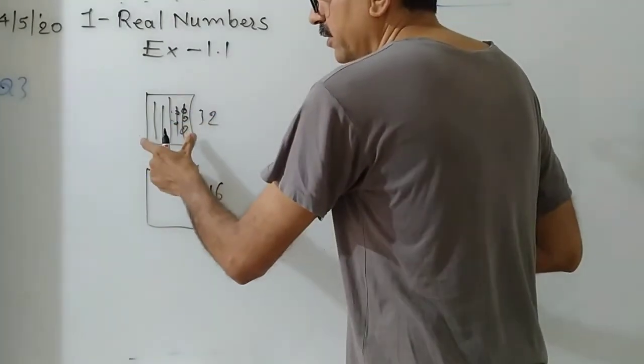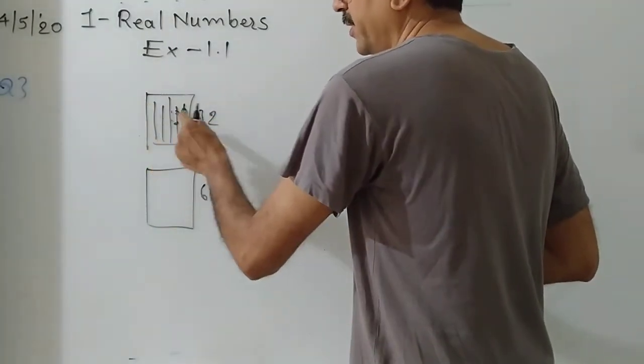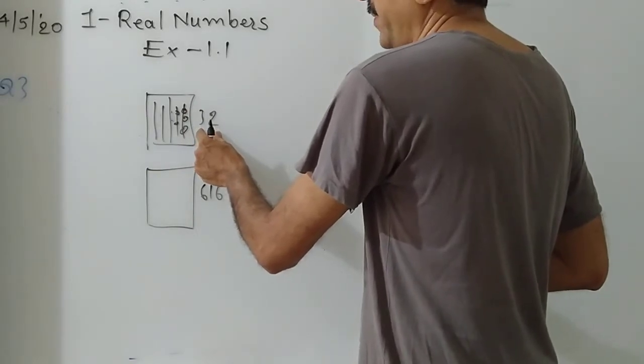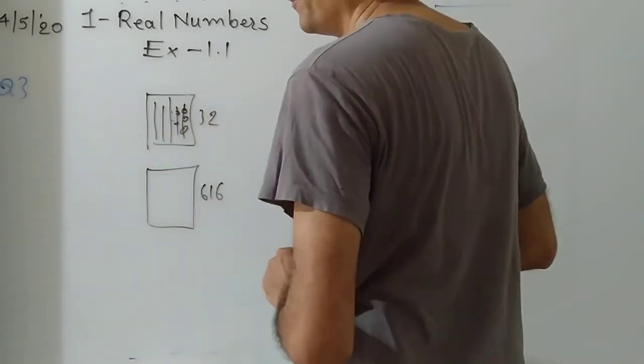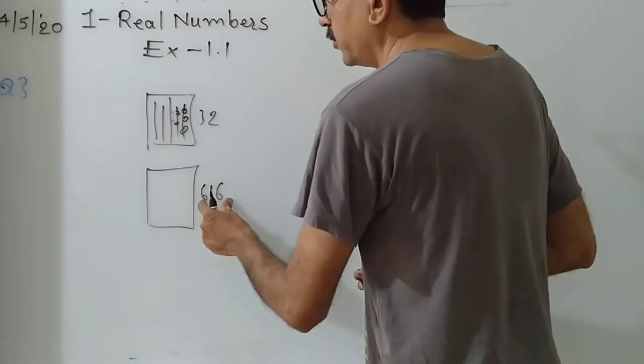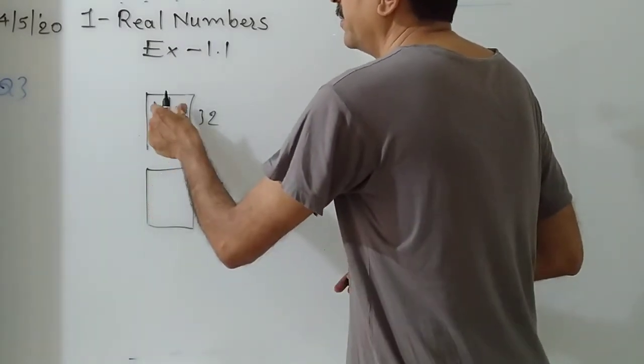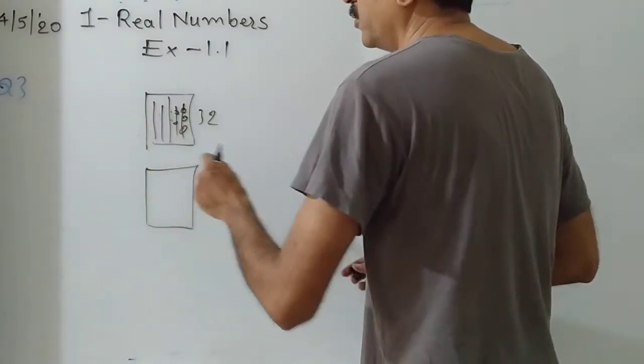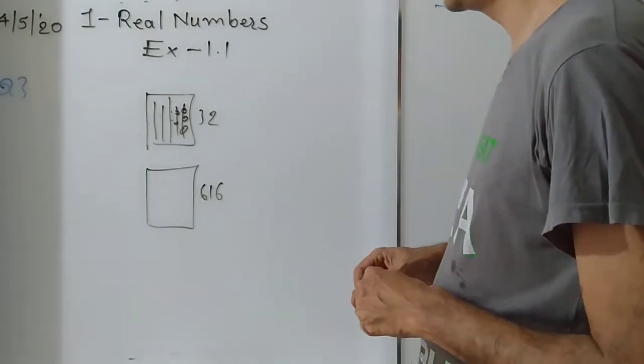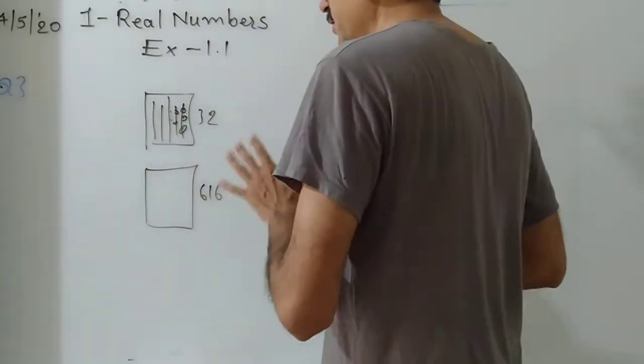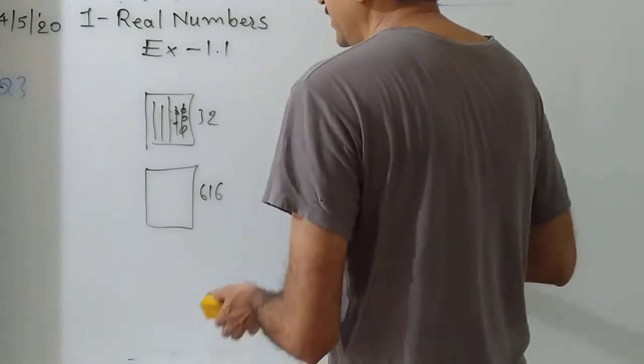The number of columns in the first group and the second group should be same. And this is possible only if we find the HCF.